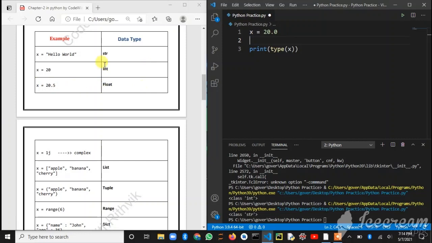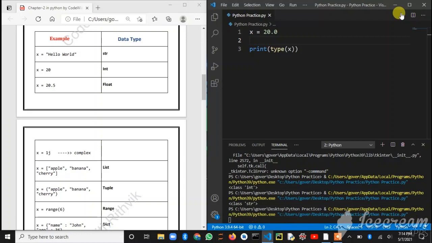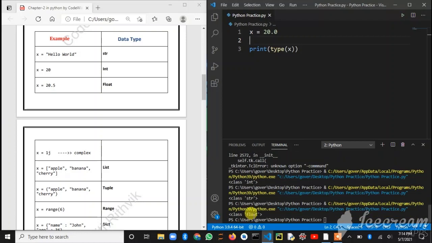It's very simple. I'll run the program and show you. As you can see, class float. Numbers or integers with any decimal, even 0.0, will become a float.